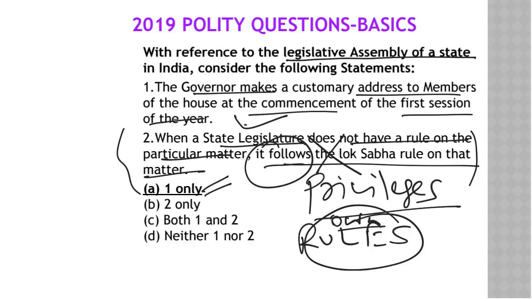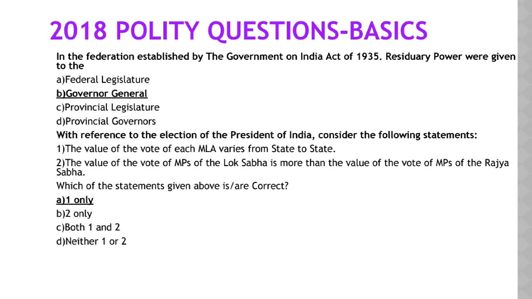Again, I understand that at that particular moment it might be difficult, but you have a very high chance of getting this if you know the basics that they can make their own rules. You do not have to remember the article, that it is under Article 208, all those things. Even if you only know that they can make their own rules, chances are very high.